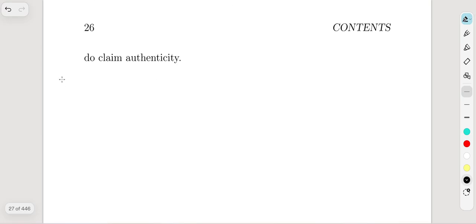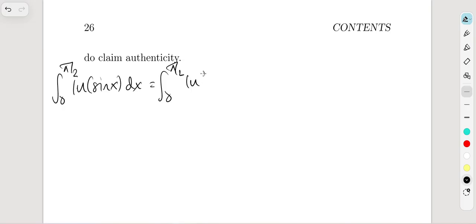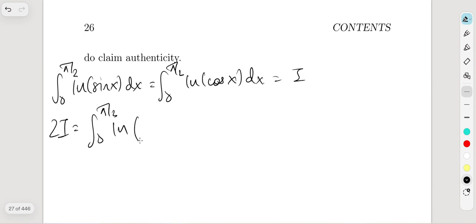Okay, so far we have gone through the integral from 0 to pi over 2 of natural logarithm of sine of x dx, and we have proven this integral equals the integral from 0 to pi over 2 of natural logarithm of cosine of x dx as well. So we have I, and if we add these two integrals up, that's going to give us the integral from 0 to pi over 2 of natural logarithm of sine of x times cosine of x dx.